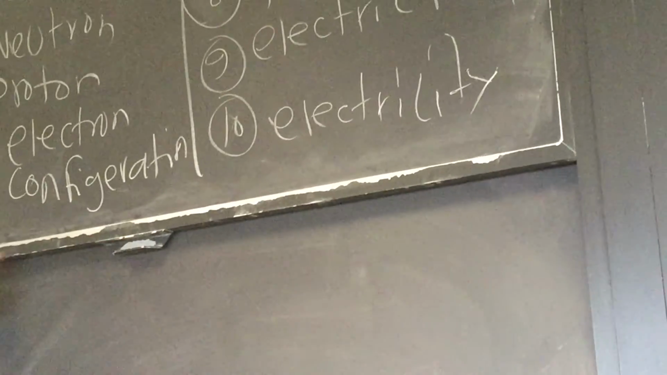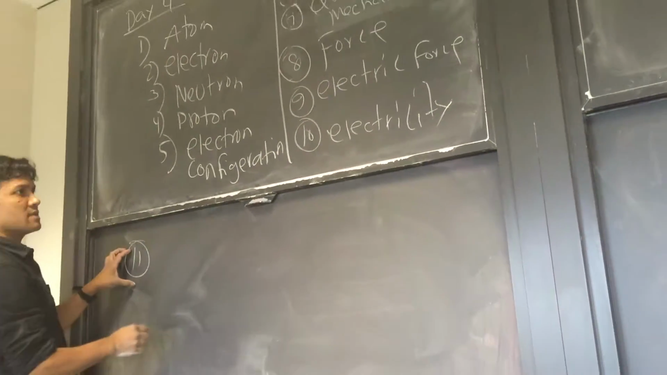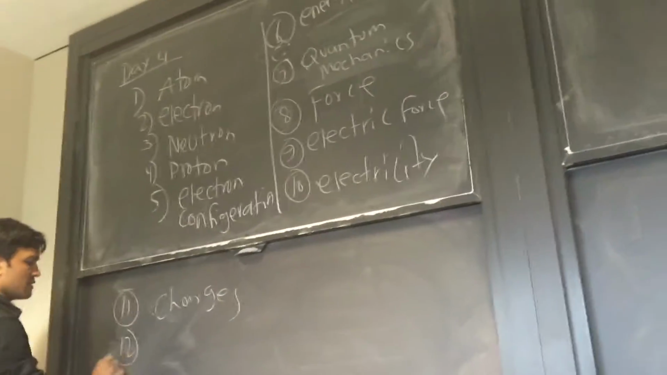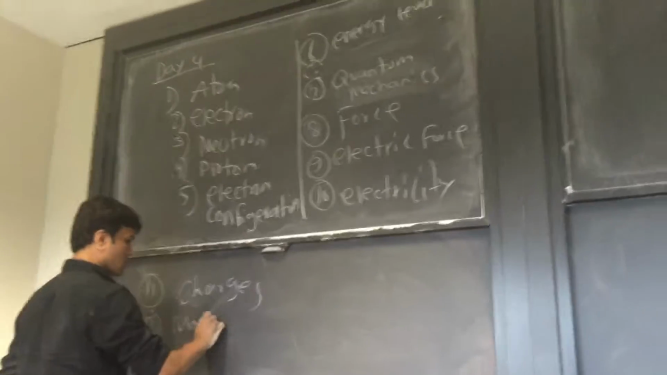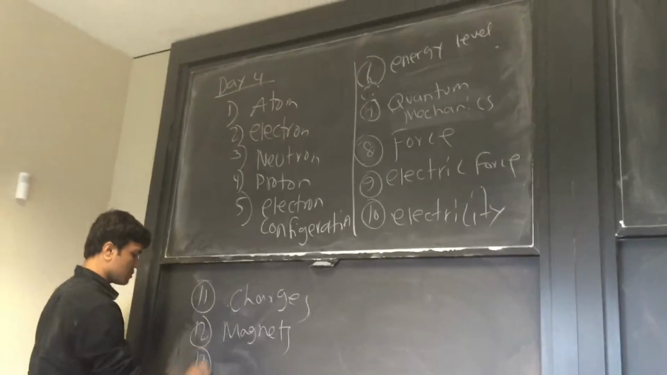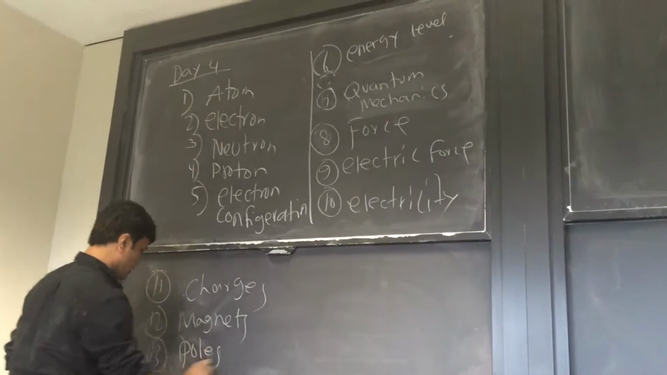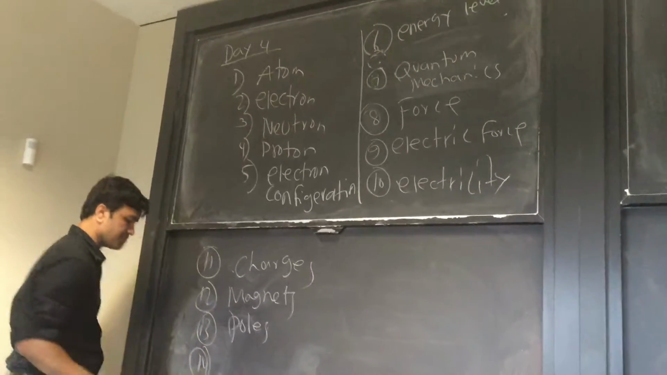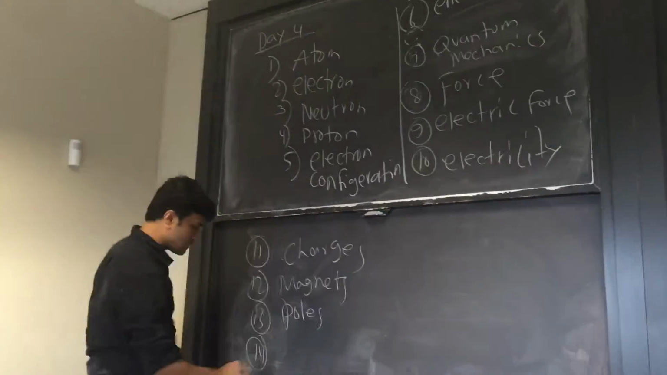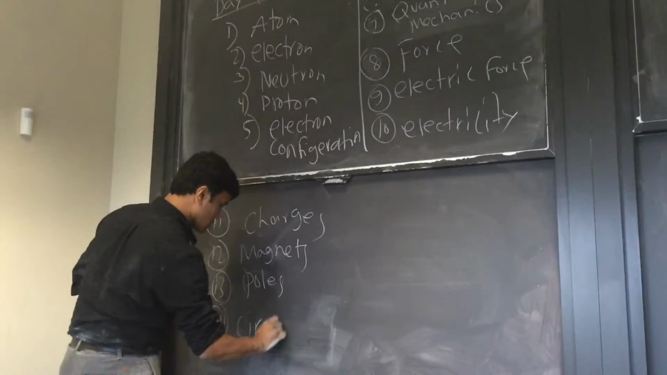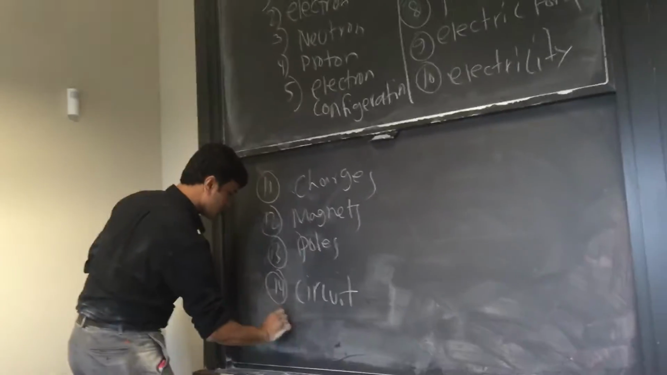Number 12 is magnet. Number 13 is poles. Number 14 is unit of circuit. And number 15 is battery.